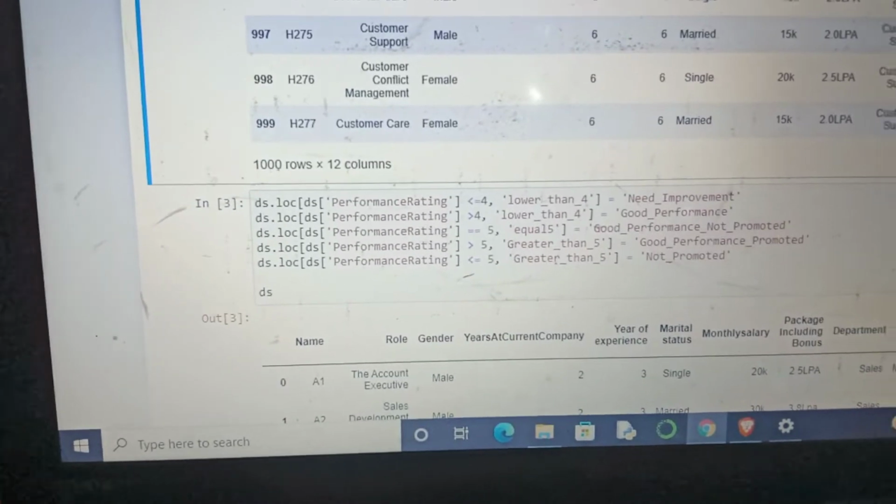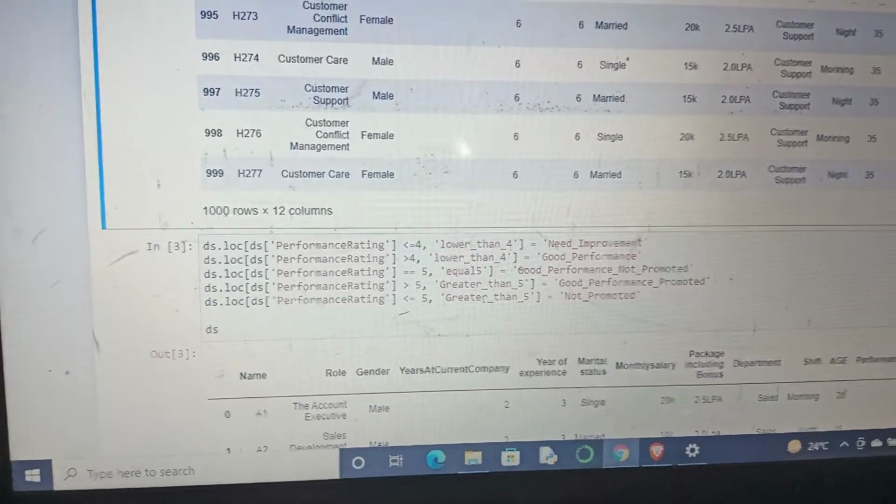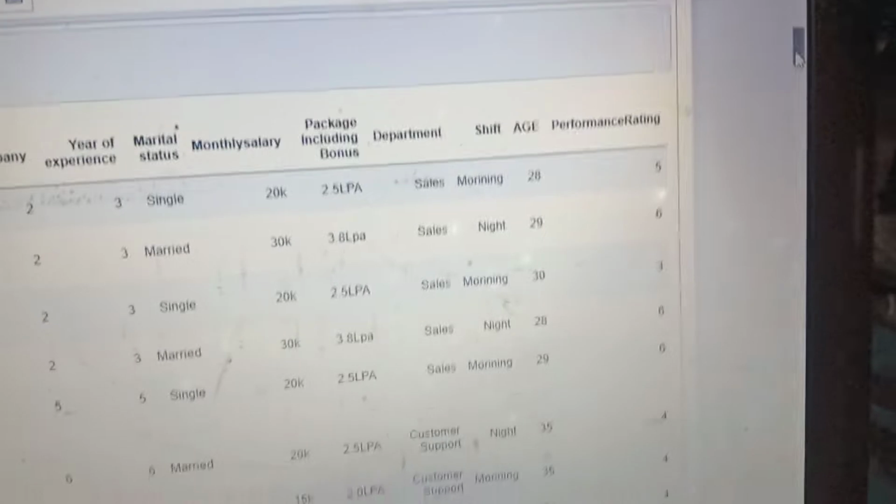As we move further, here we apply some conditional structures. We have a performance rating, as we can see here.